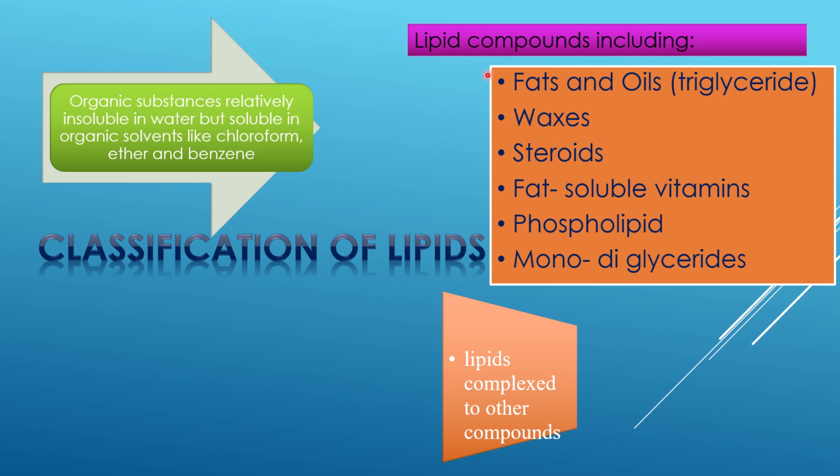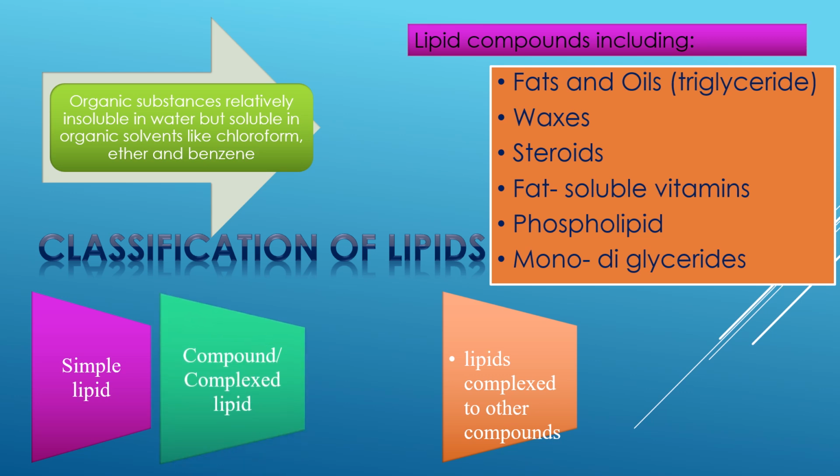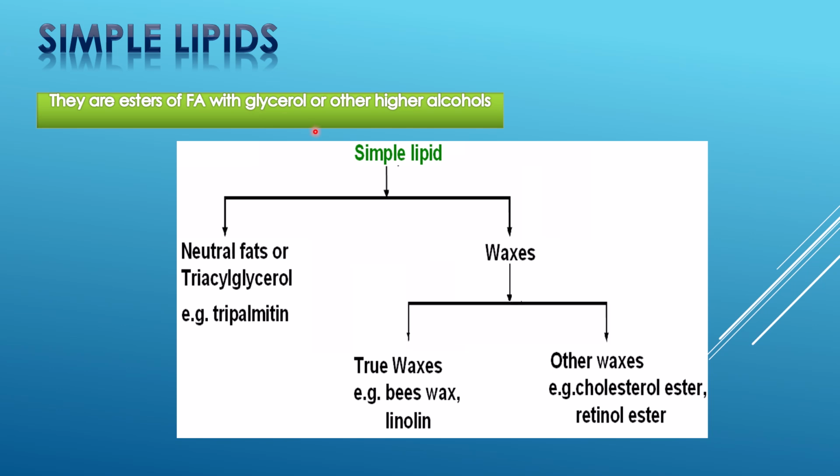So these are the lipid compounds. Fats and oils, they are simple lipids. Waxes are simple lipids. Steroids, then fat-soluble vitamins are also lipids. Phospholipids, mono and diglycerides. Simple lipids, compound lipids, derived lipids. So this is the classification.